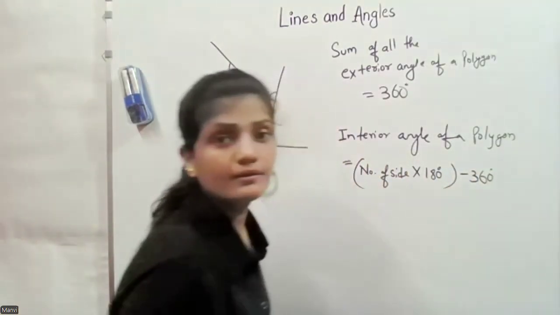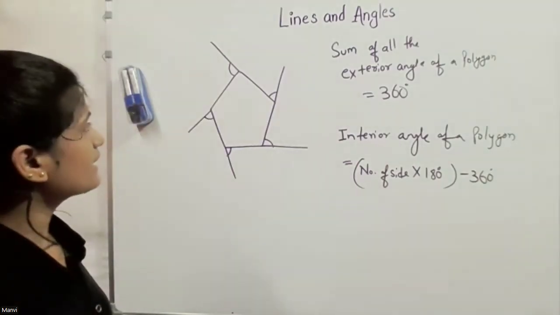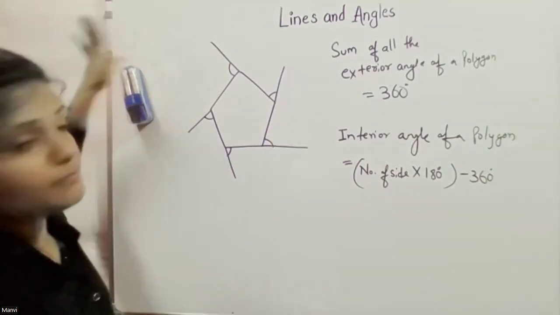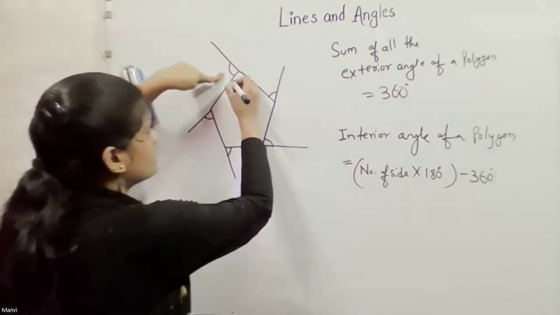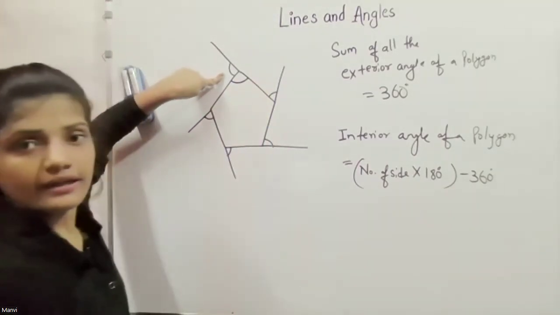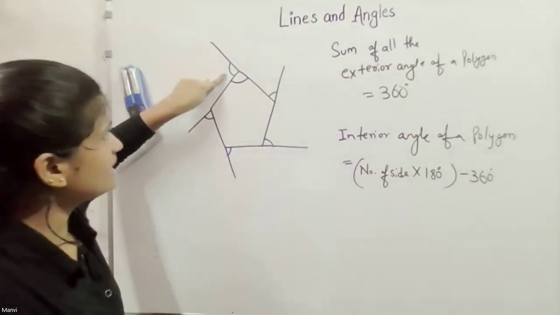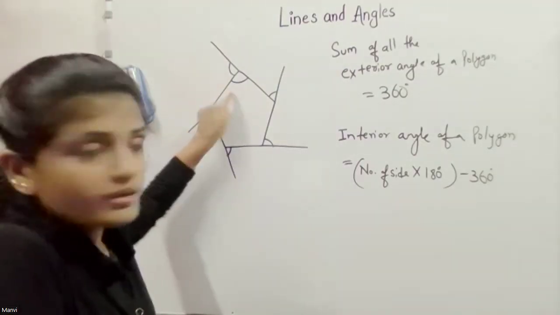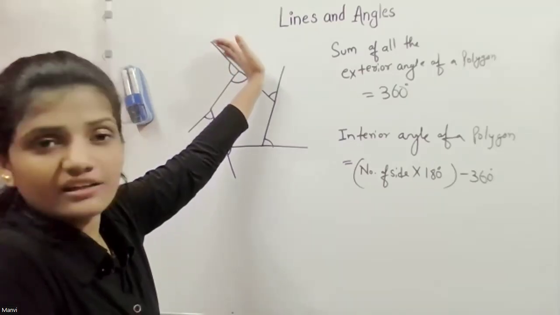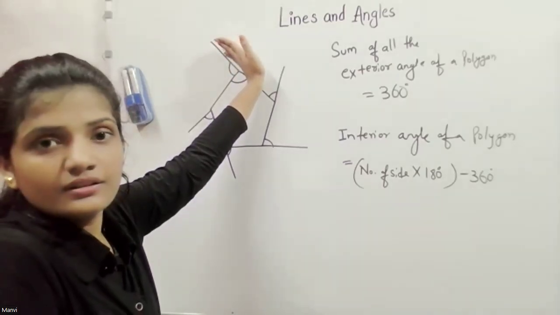You know why? Because in any polygon, this is exterior and this is interior, and if we add interior and exterior, they always equal 180, because this is a straight line, which is 180.